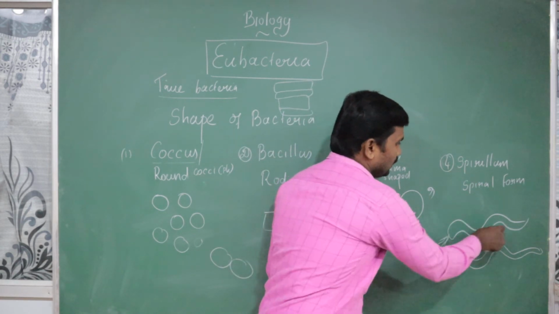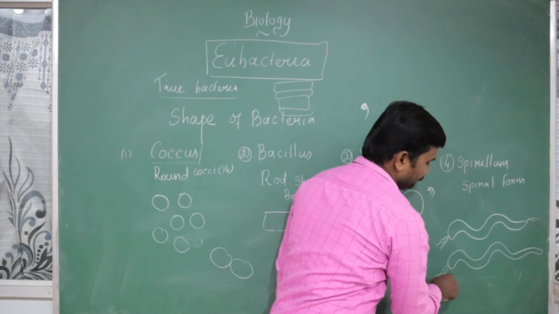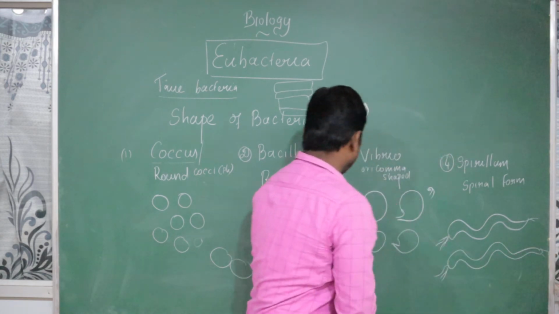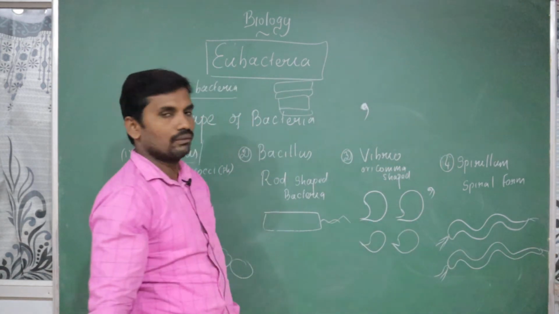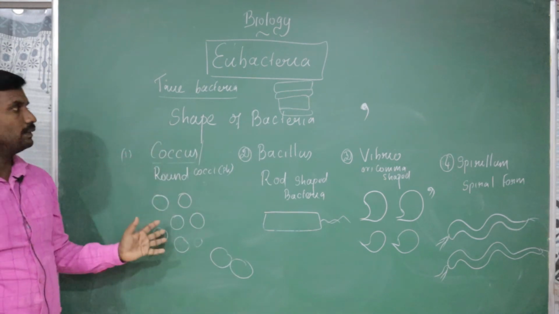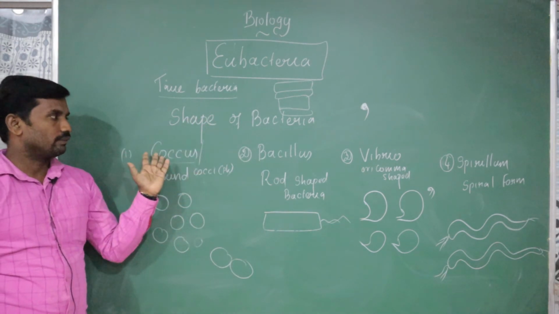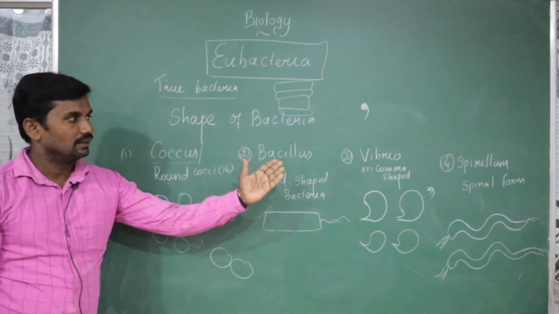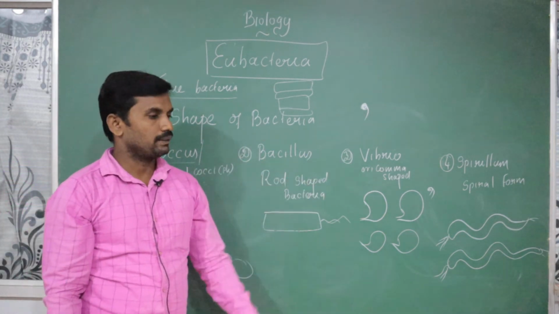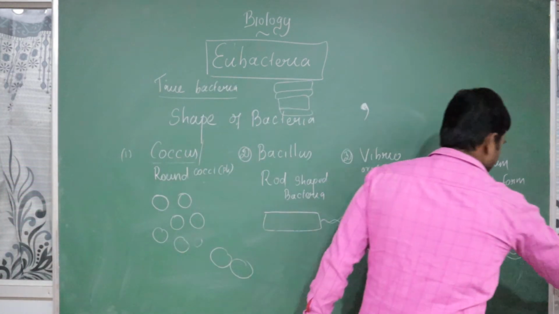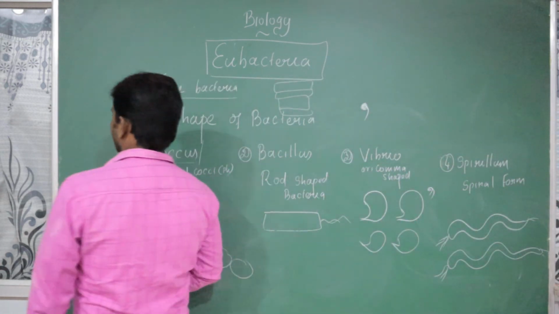Sometimes the flagella is present on the terminal end. The flagella act as the locomotory organs. But these all are the basic outline. The shape, we are going to divide into coccus, bacillus, vibrio and spirillum. Okay, next we are going to study about the structure.